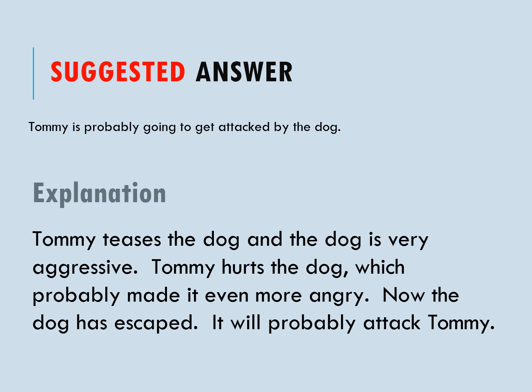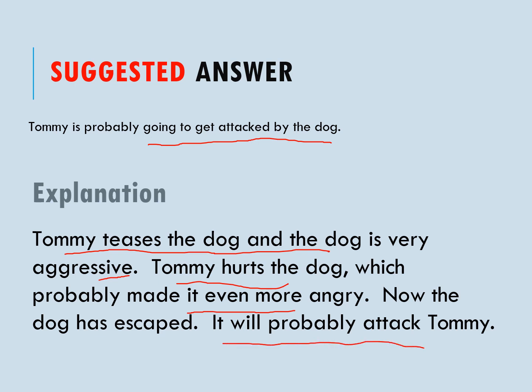Alright, so this is the suggested answer. Tommy is probably going to get attacked by the dog. So the explanation to this answer is Tommy teases the dog and the dog is very aggressive. Tommy hurts the dog, which probably made it even more angry. Now the dog has escaped. It will probably attack Tommy.